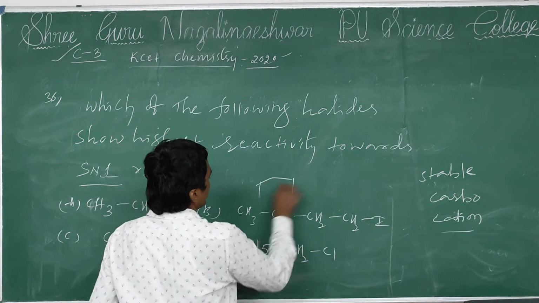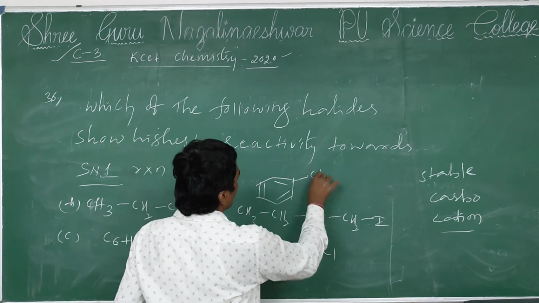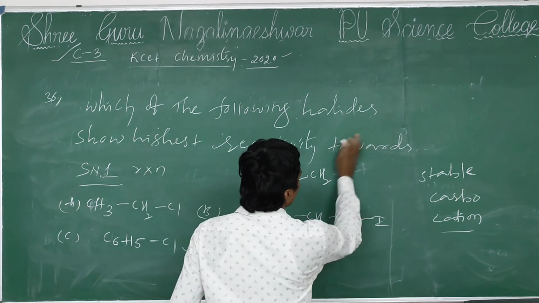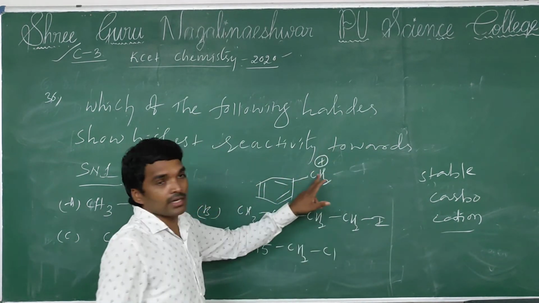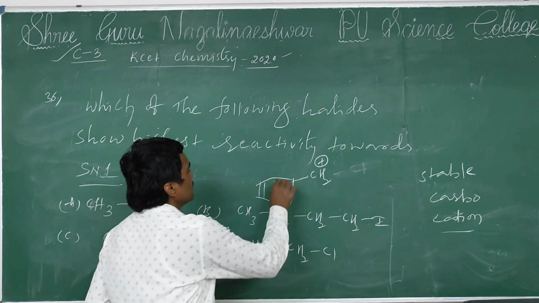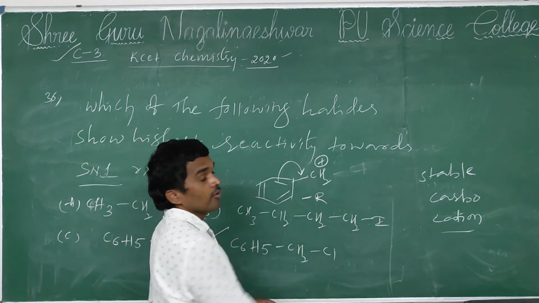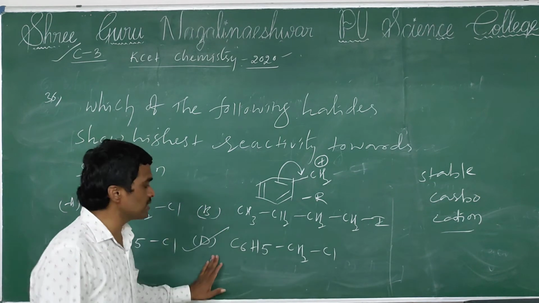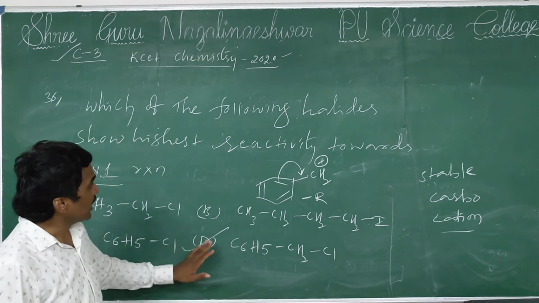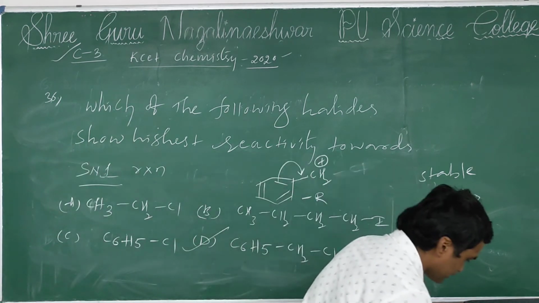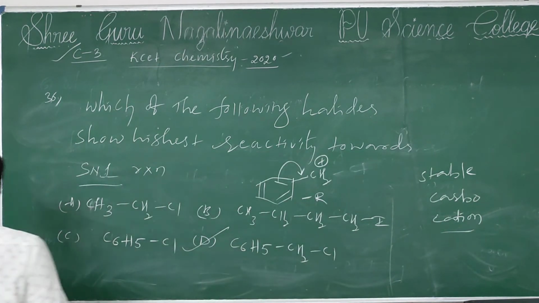Because it is a benzyl chloride. Okay, when we remove the chlorine, a highly stable benzyl carbocation will be formed, which is highly stabilized due to resonance. So that's why it shows highest reactivity towards SN1. Okay. Next.